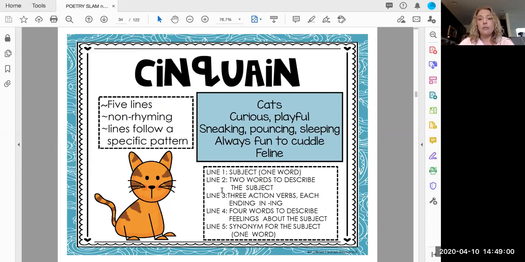Make sure you copy your notes and write down your definition of what each poem is.